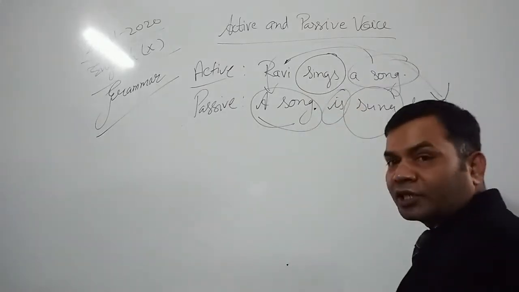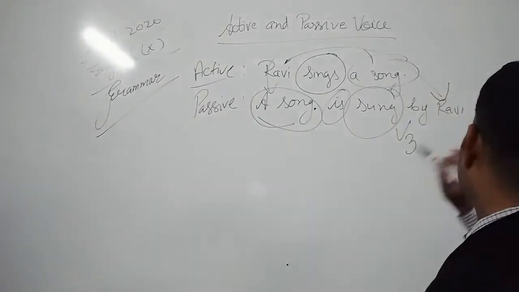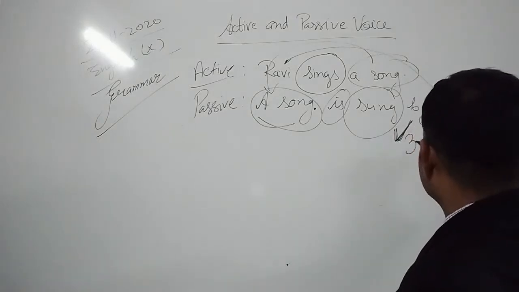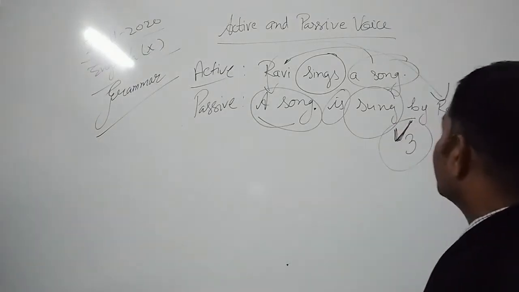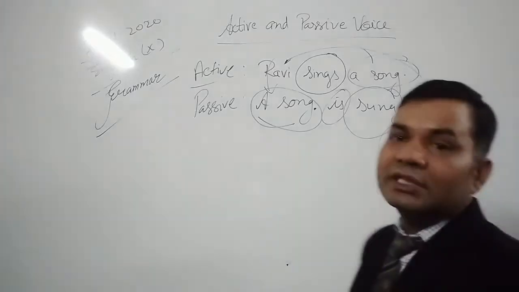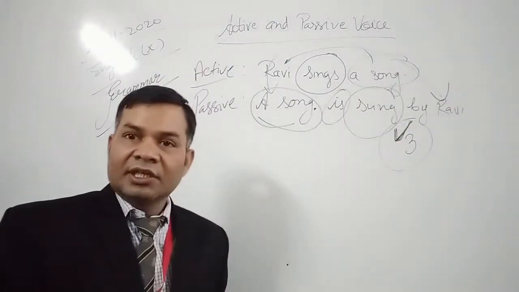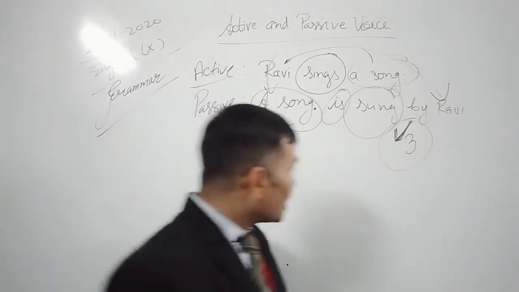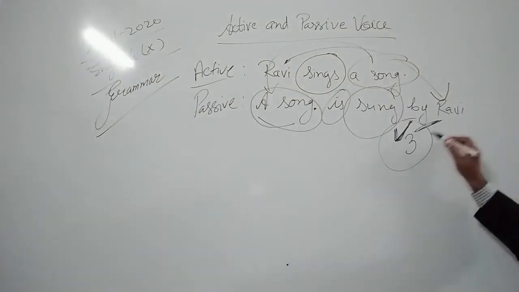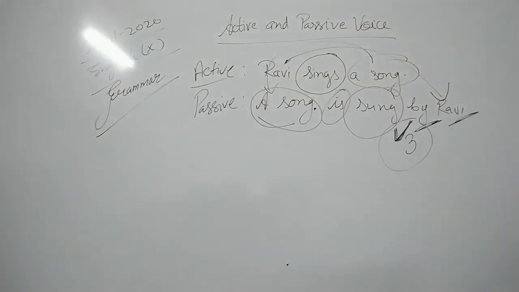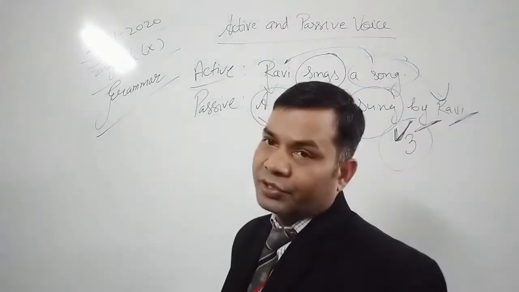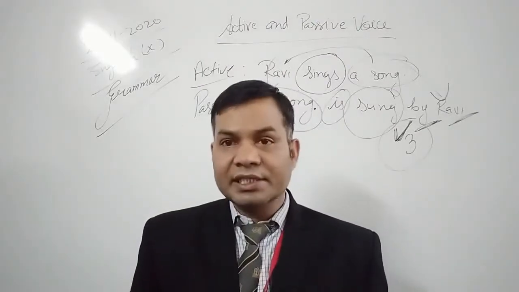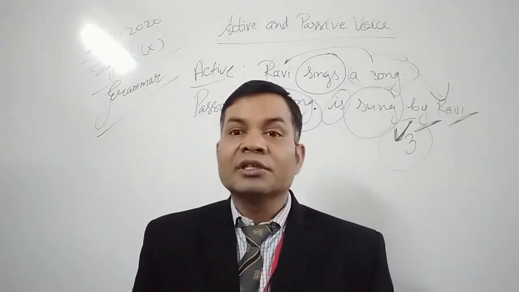Helping verbs according to the tense are used, and the thing which is very important is that in passive voice we always use third form of the verb. In order to connect the verb with object, agent by is also used. Okay? So what are the general things which we must remember about passive voice?